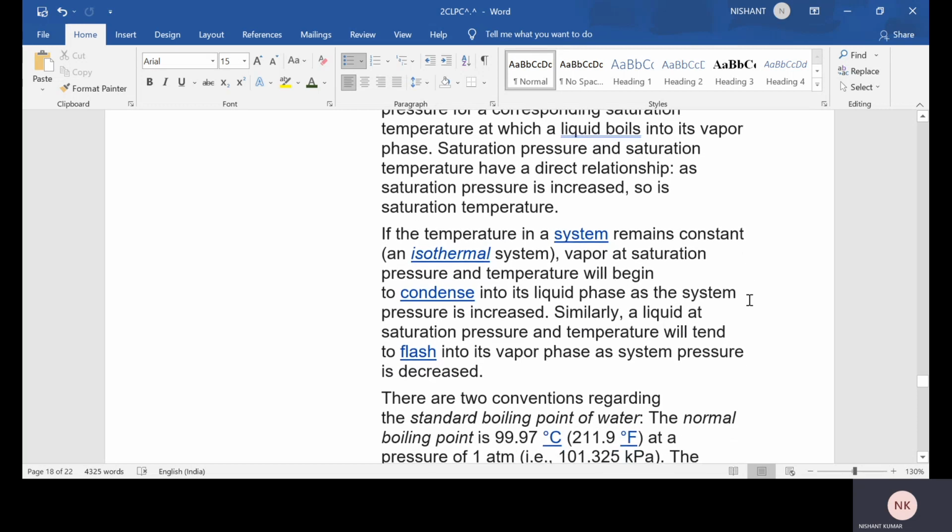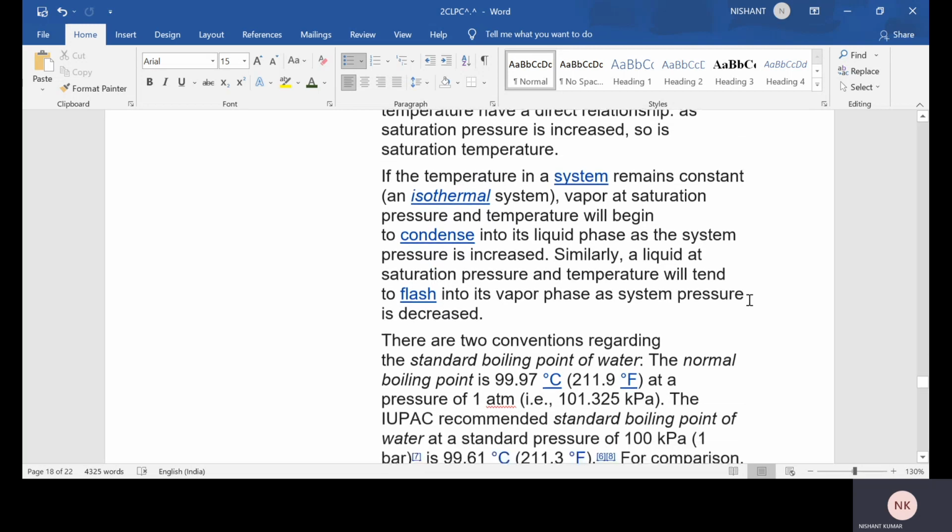Vapor at saturation pressure and temperature will begin to condense into a liquid phase as the system pressure is increased. Similarly, a liquid at saturation pressure and temperature will tend to flash into its vapor phase as the system pressure is decreased.